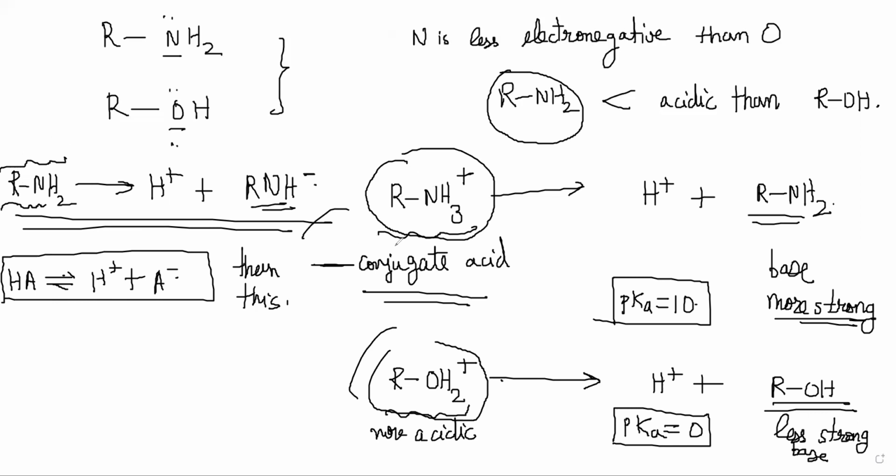So if you compare the strength of the protonated acid, that will tell you the basicity of this and this. Once you know the relative strengths of basicity of your amine and alcohol, you will be able to say which one is more acidic. So that is why he's doing protonated acids. It's not because he just wants to confuse you, because it never will happen that you can directly do RNH2 gives H plus plus RNH minus. Okay, so that is that.